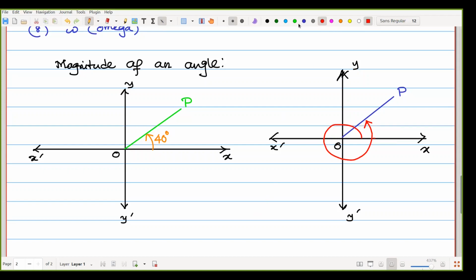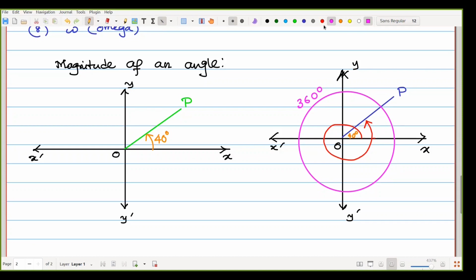So before that was only 40 degree. But after rotation, we have rotated a complete 360 degree. Every rotation is measured as 360 degree.